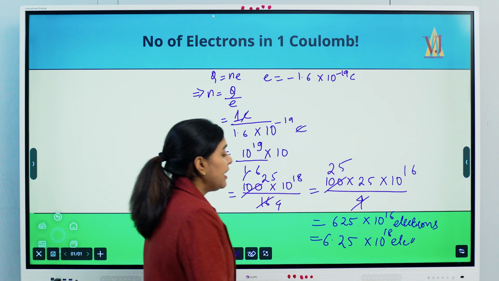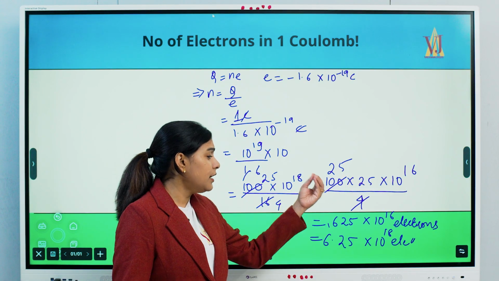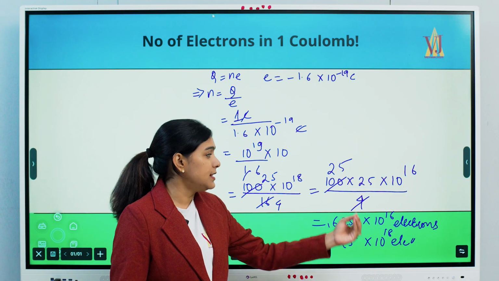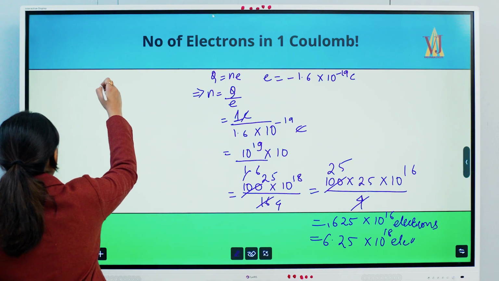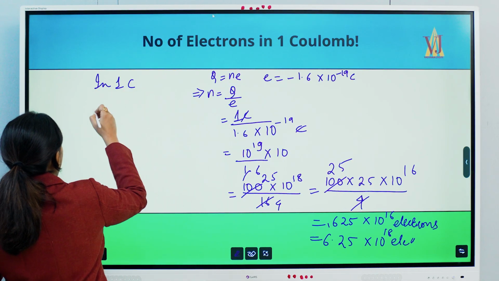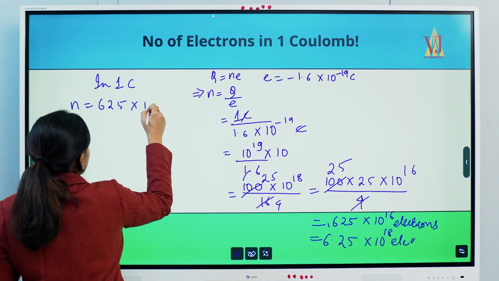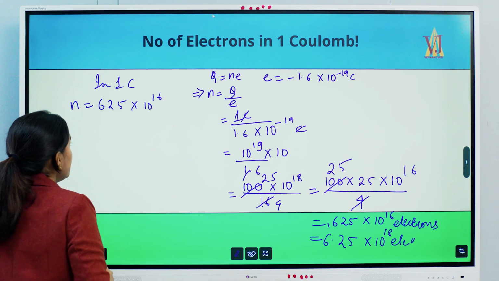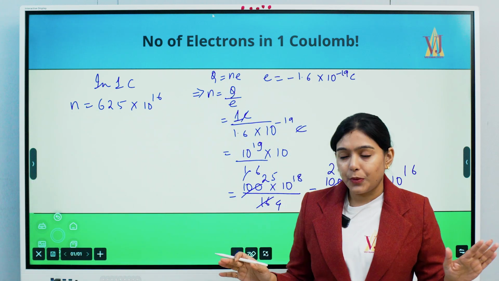Okay, fine. This is the representation, and actually if you want to feel it, that is 625, after that 16 total zeros. This many electrons are present in 1 coulomb. So in 1 coulomb, N is how much? 625 into 10 to the power 16. Fine. So if you again find the product, we'll get 1 coulomb. Understood? So it's pretty simple.